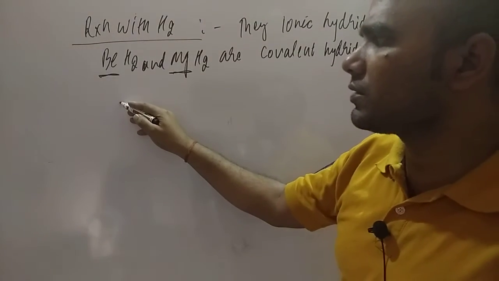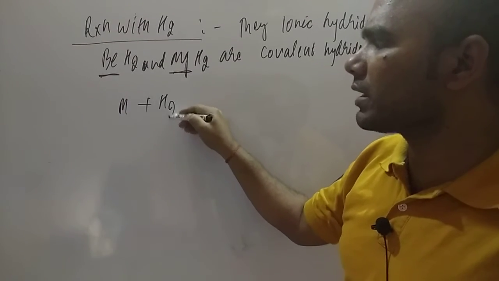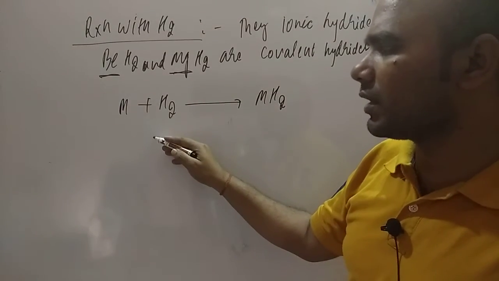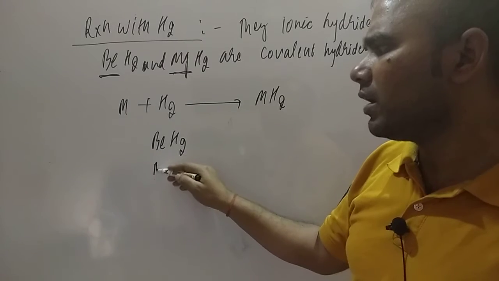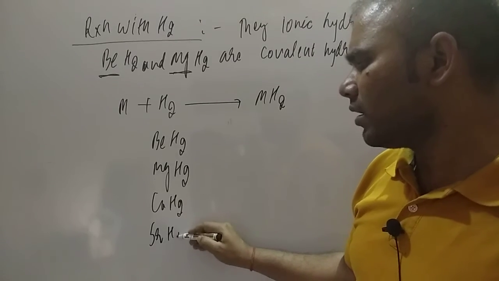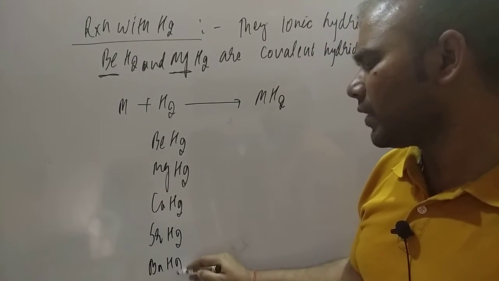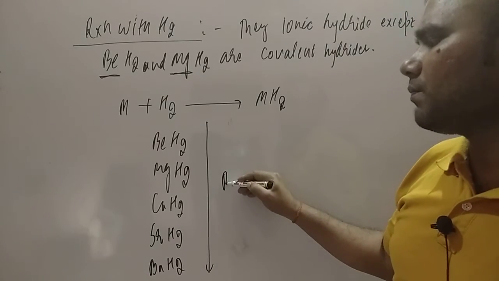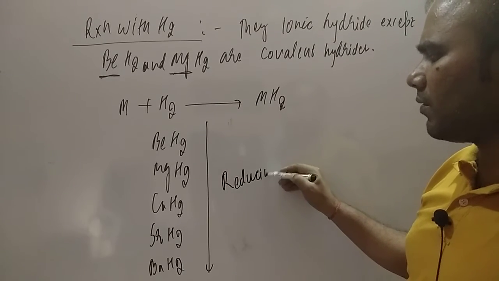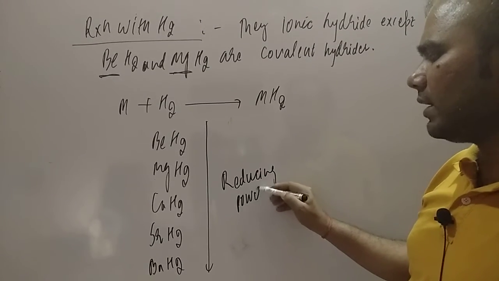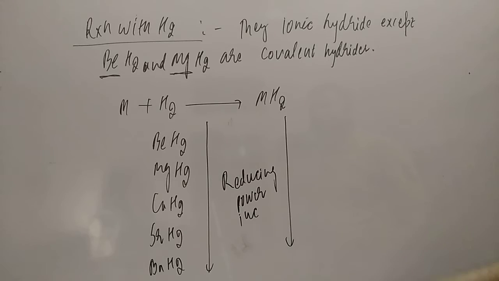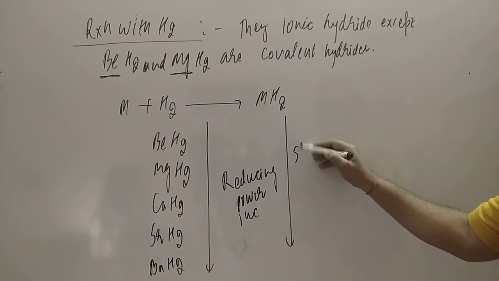If a metal reacts with hydrogen, it forms the MH2 type of hydride. Going down the group, it will be BeH2, then MgH2, CaH2, SrH2, and then BaH2. Dear student, down the group the reducing power increases. If reducing power increases, the other point is that stability decreases.